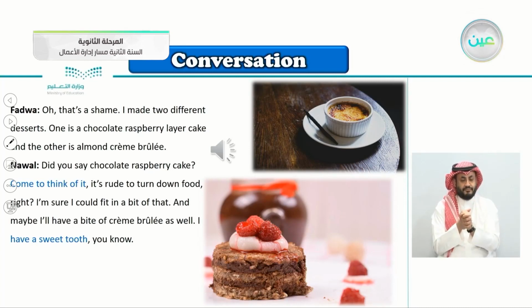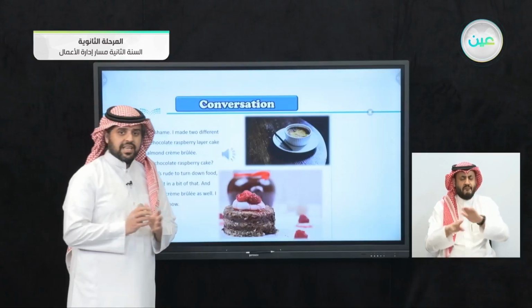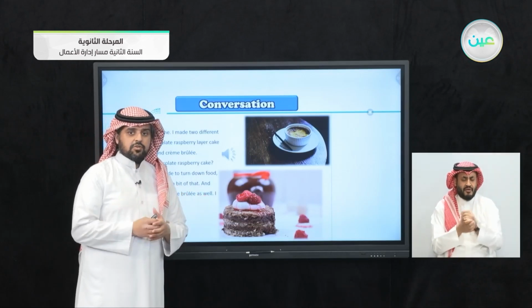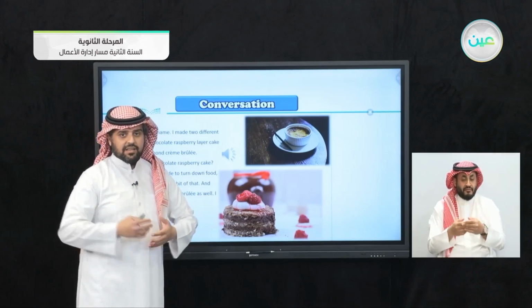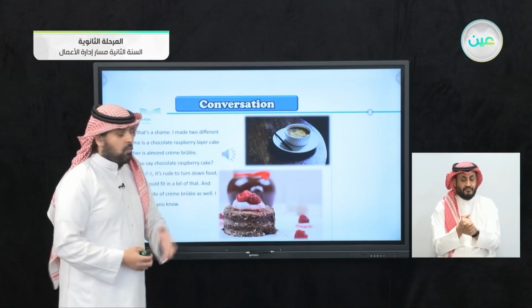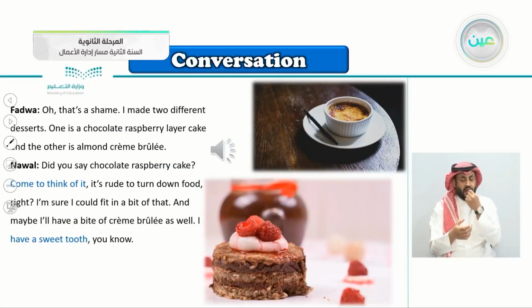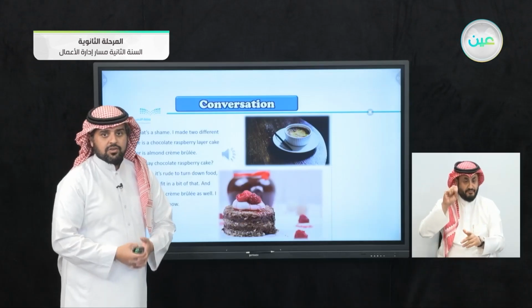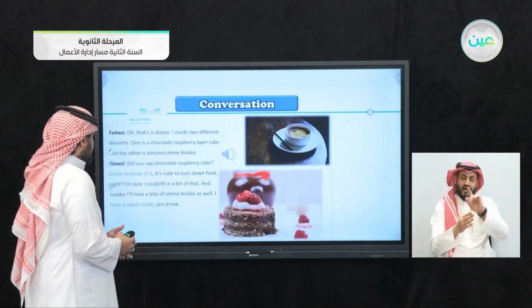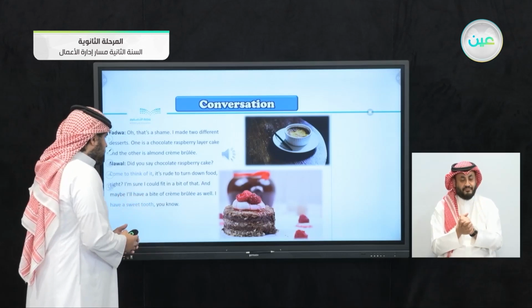So you notice here that Nawal changed her mind because she said she's stuffed, she's full, she can't eat another bite when she was offered chicken and asparagus. But once Fadwa said that she wants to offer dessert, Nawal couldn't refuse. You can notice here: did you say chocolate raspberry cake?